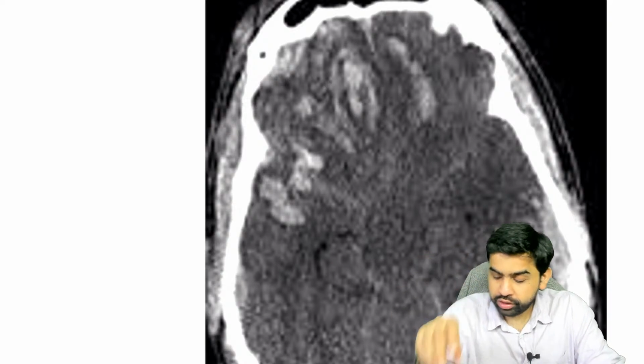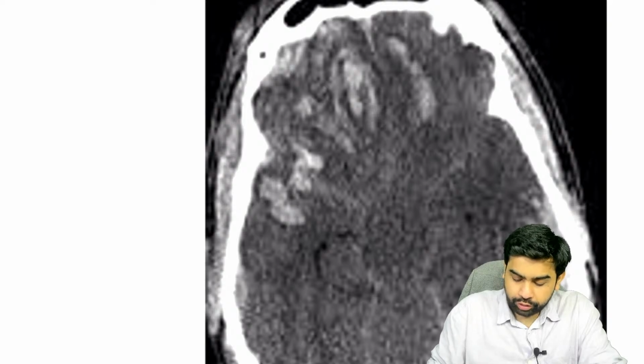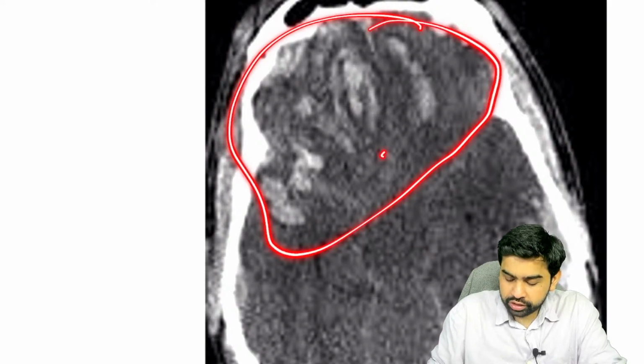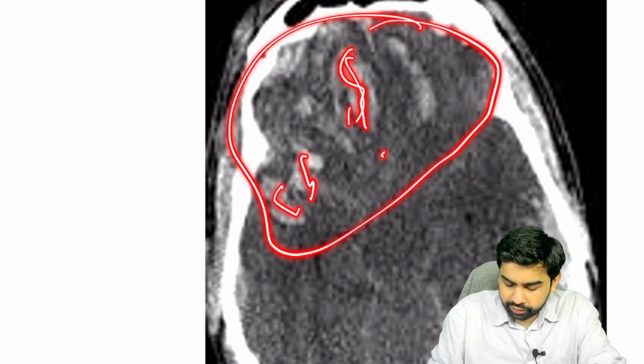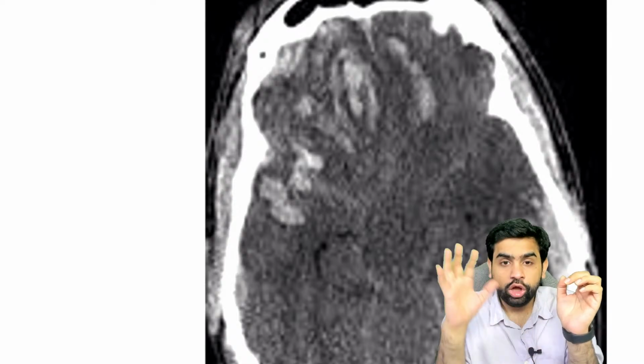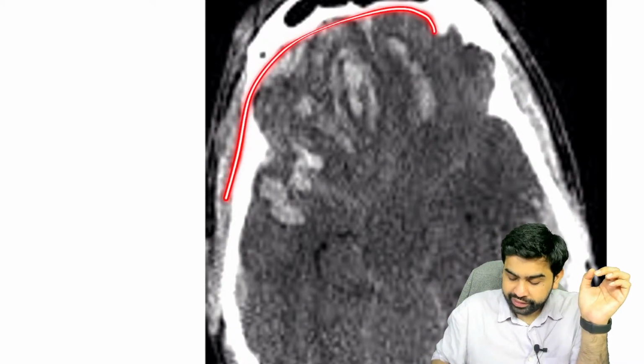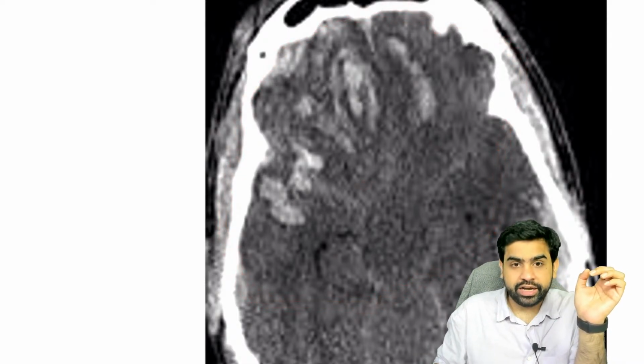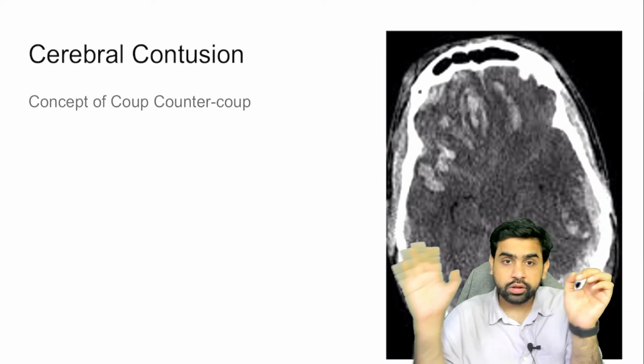What you're able to see over here is a heterogeneous collection. Are you able to appreciate these particular white things? Why are they white? Because it is acute extravasated blood. Whenever there is a contusion, you need to understand there is bleeding and there is also edema. So in this part of the brain, you have bleeding and edema as well. This is a cerebral contusion.